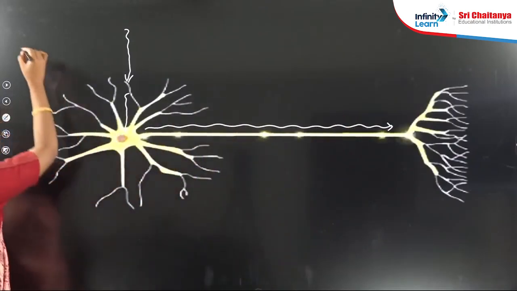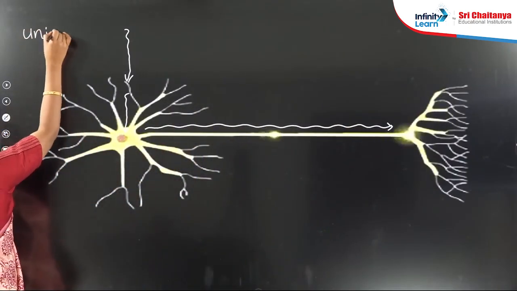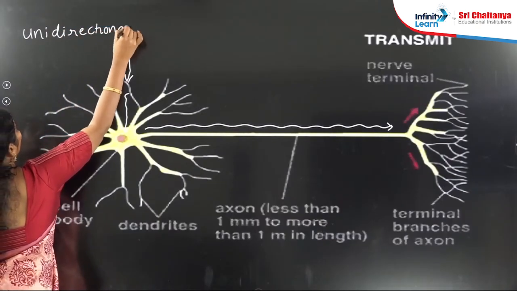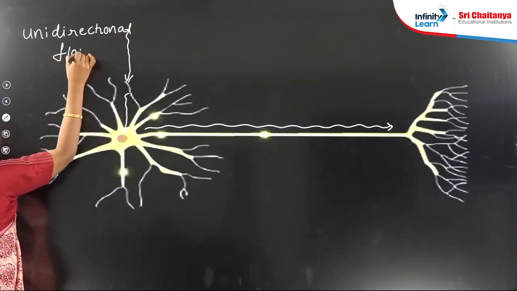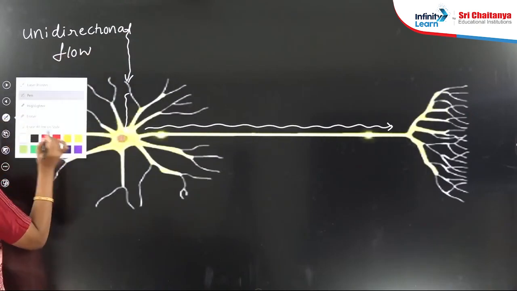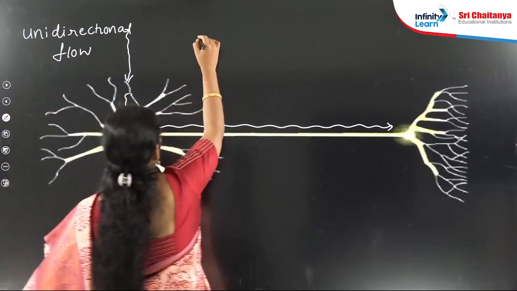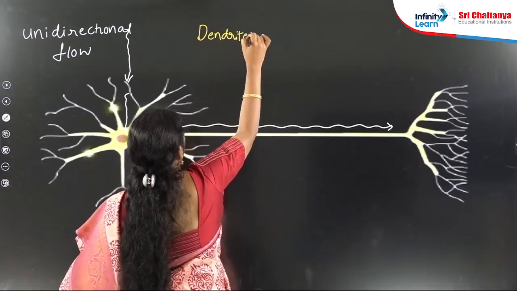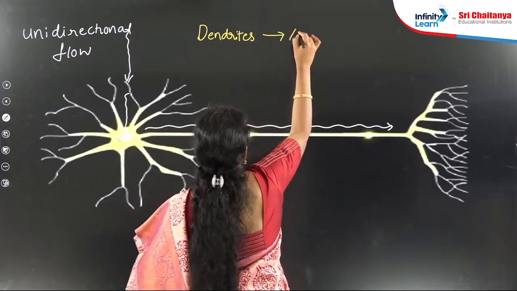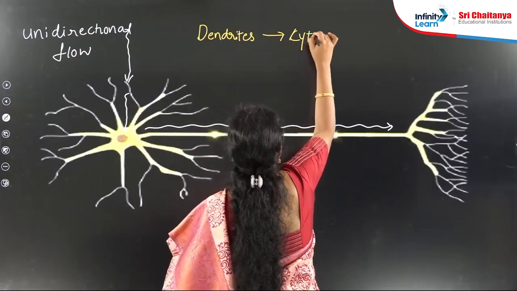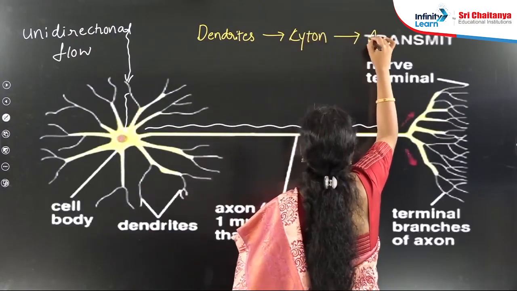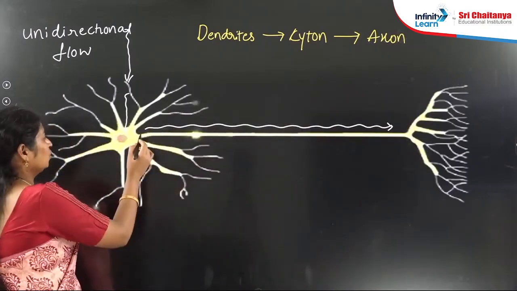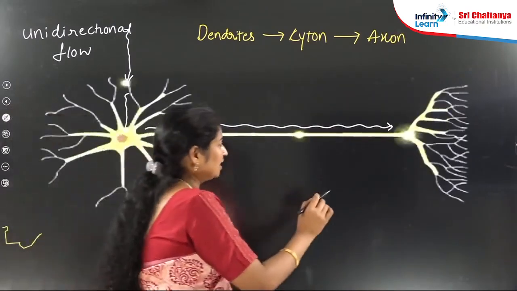This type of flow is known as unidirectional flow. Dendrites to cell body and cell body to axon. This is known as the proximal side and this is the distal side.